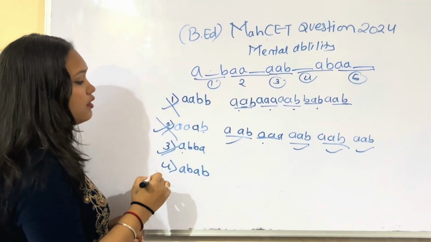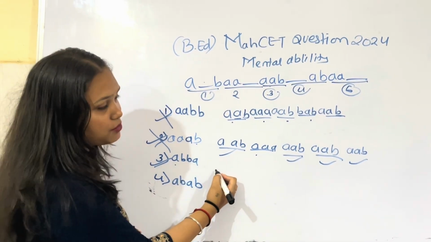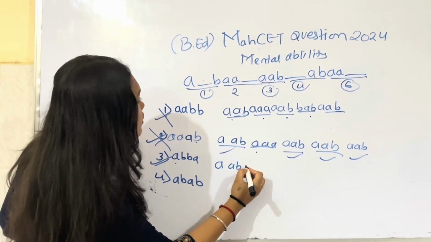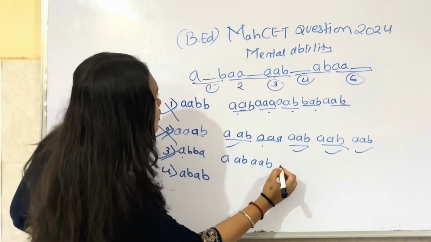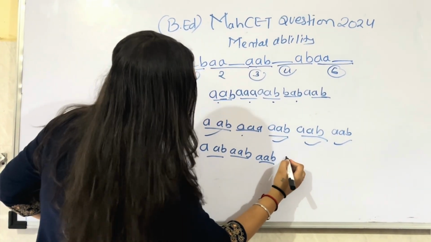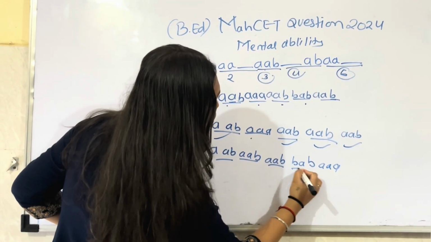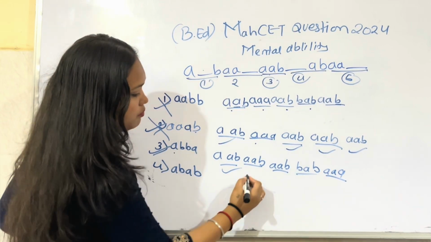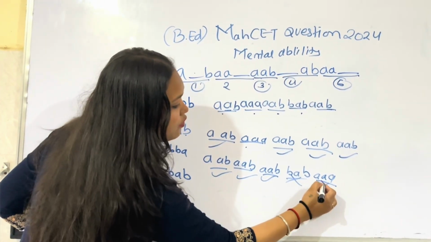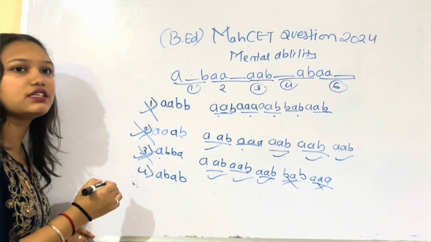The third one is A, B, A. We also have to put this option in the fill in the blanks: A, B, B, and B, A. This series is the same, this series is also the same, but this series is different. So this option is also incorrect and we can eliminate it.